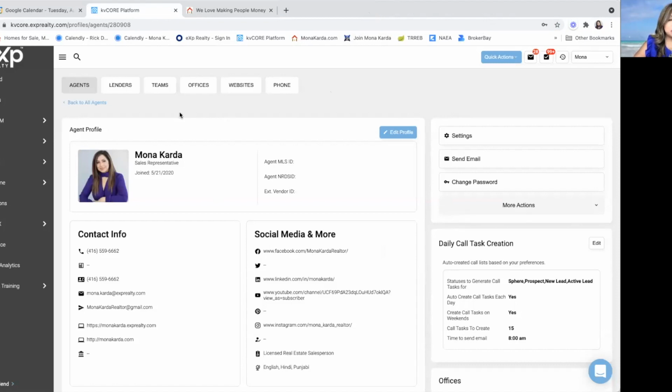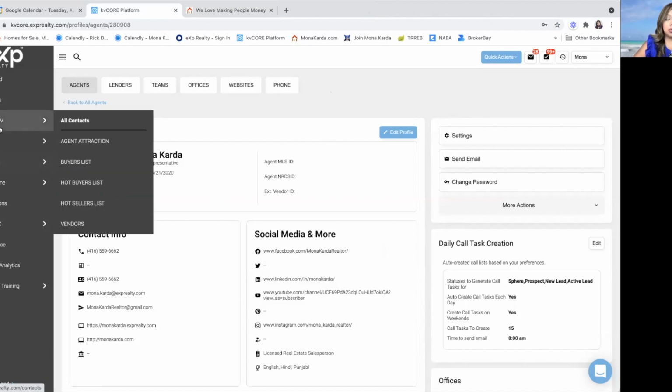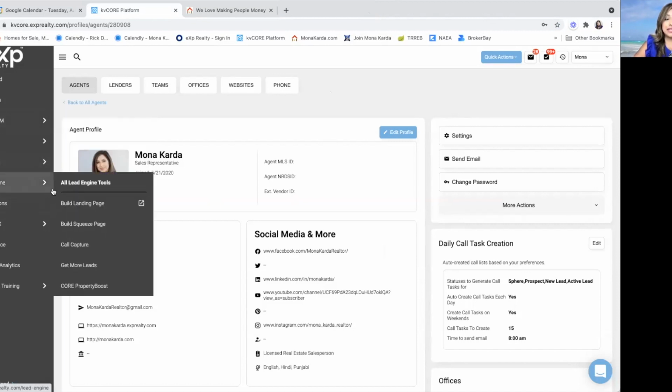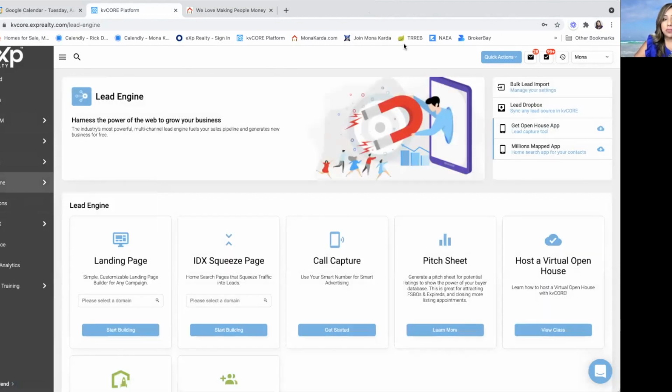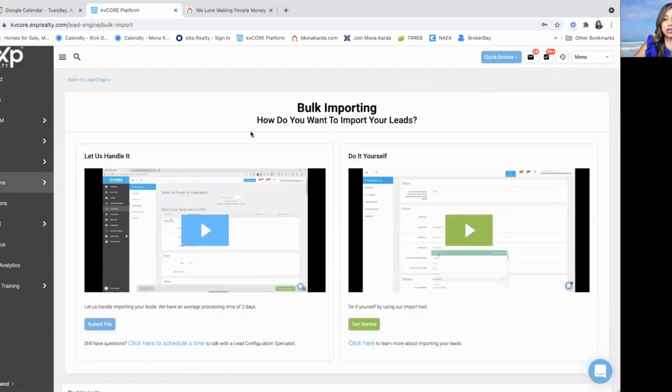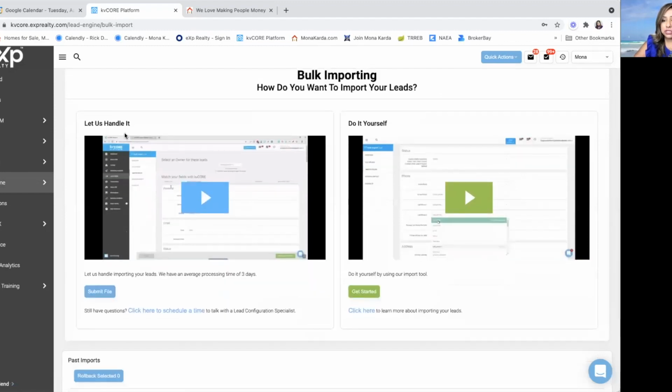Last week for episode 2, we discussed how to import your leads. That was through your lead engine. And if you click here, you will see on the top right where it says bulk lead import. So manage your settings here. And you can click on Let Us Handle It, which is, of course, KvCore themselves, or do it yourself. They recommend that you let them handle it for you. So you can submit your file. You can just follow the steps. There's a short little video on what they expect you to do before you submit your file in. So this is really important for you to do.